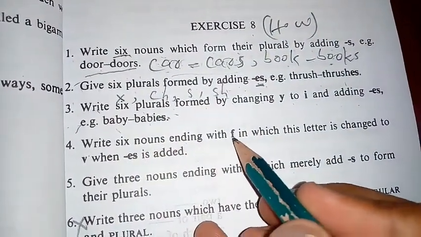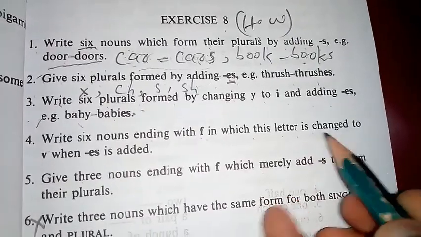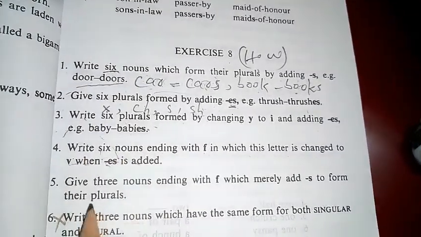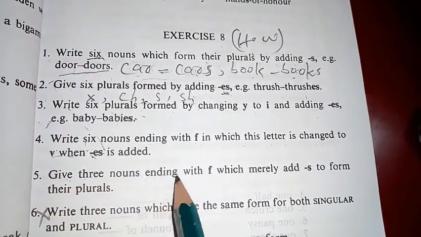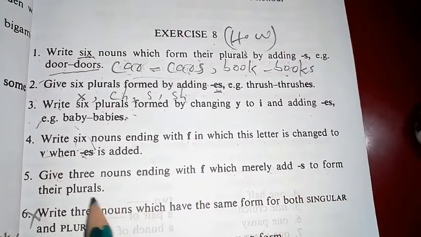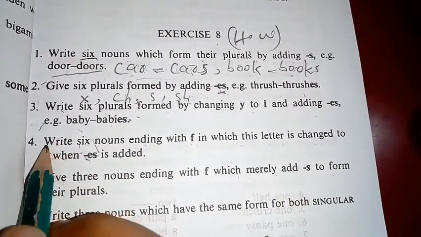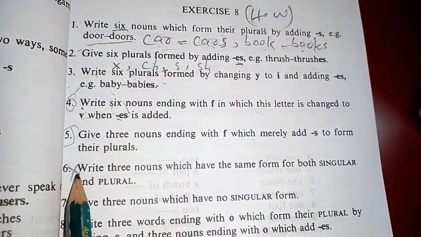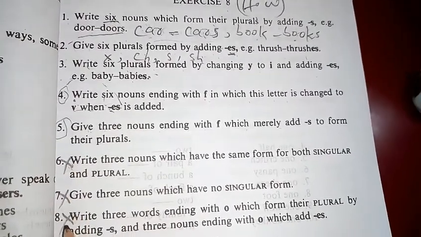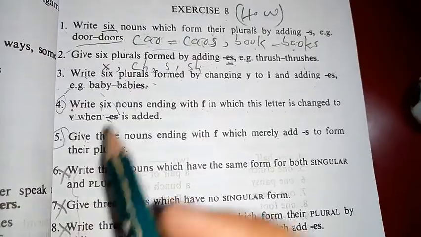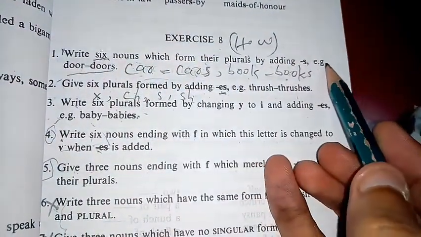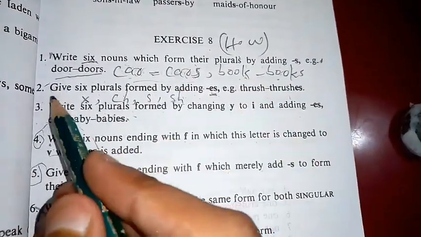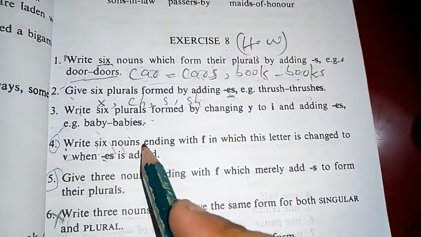Write 6 nouns ending with F in which this letter is changed and we will add ES. This exercise belongs to rule number 4. Now the 5th one. Give 3 nouns ending with F which merely add S to form their plural. Rule number 4 belongs to hint number 4 and 5. And you don't need to do hint number 6, 7 or 8 because we haven't done these rules. So you will write this hint with blue color and you will write the answers with pencil. In the same way you will do the whole homework.